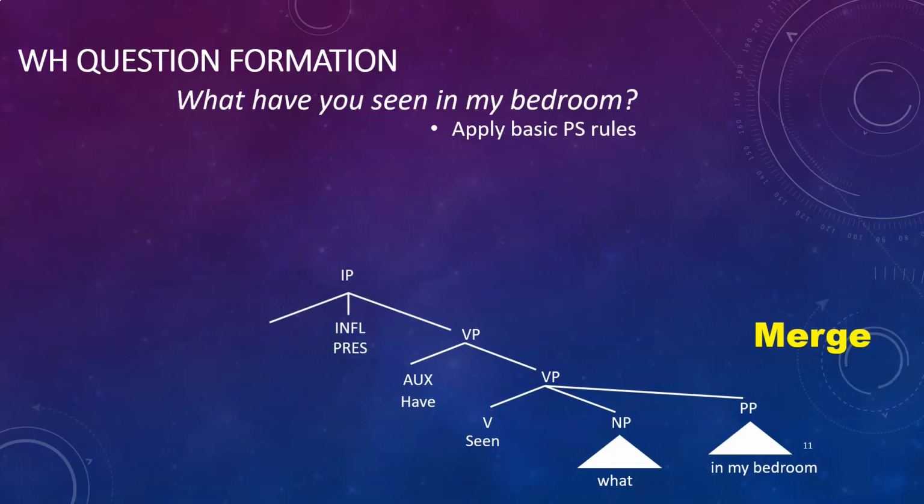Finally, we're going to take our inflectional node, which has present tense on it, and merge that with the verb phrase, creating an IP, which you'll all recognize to be an inflected clause. Then we merge the subject noun phrase, which is going to be you, and this gives us, you have seen what in my bedroom? Now that by itself is actually a grammatical sentence in English.